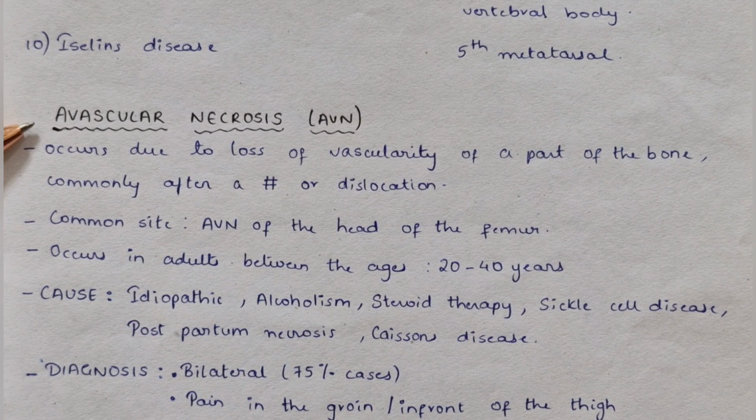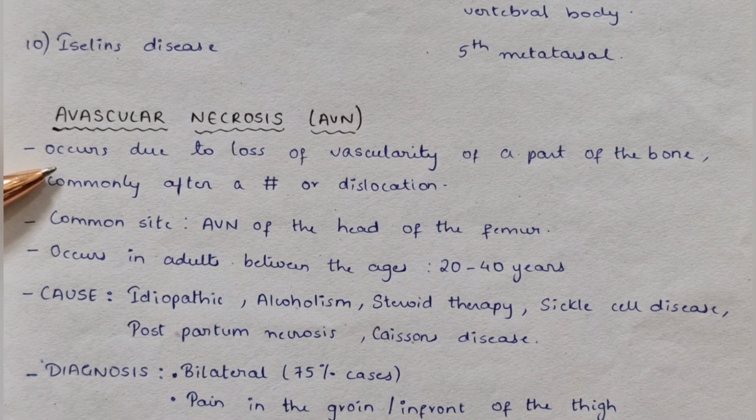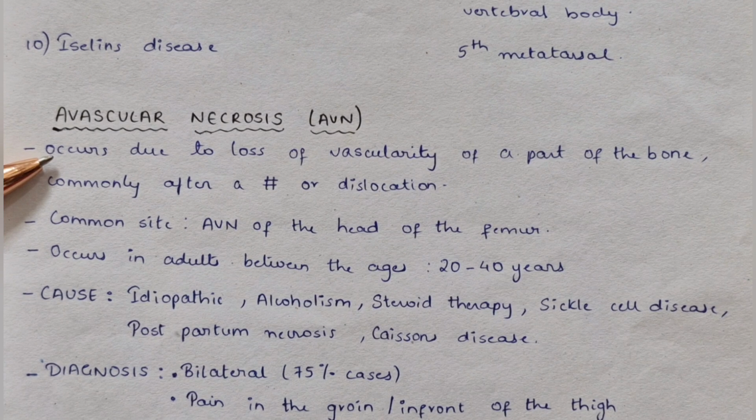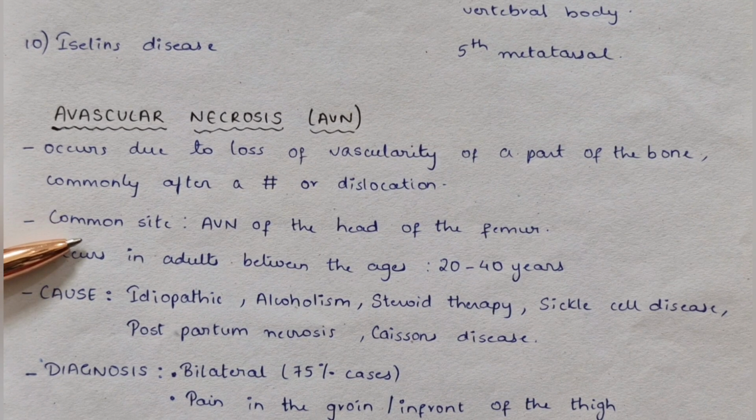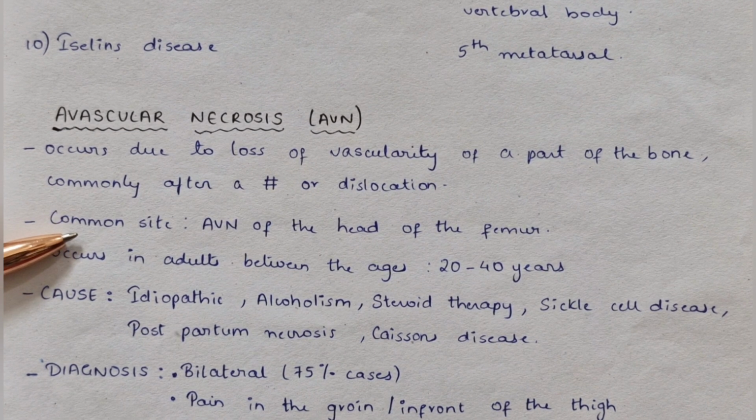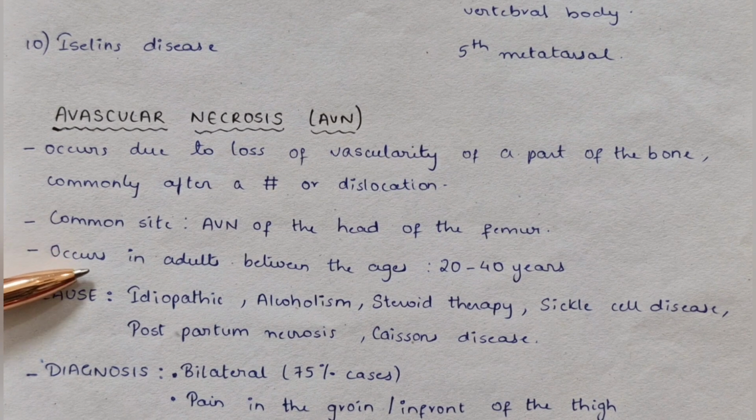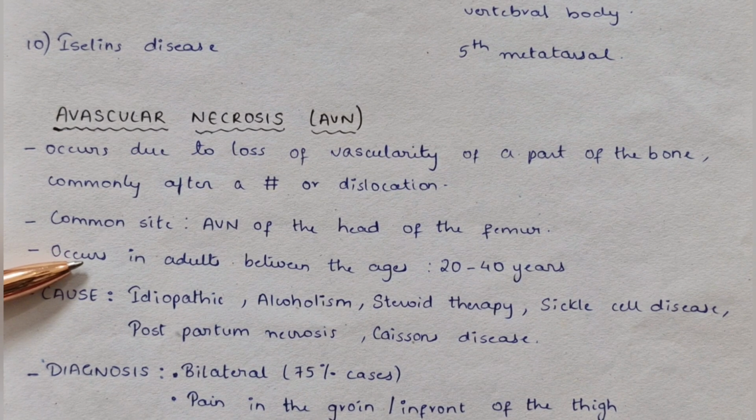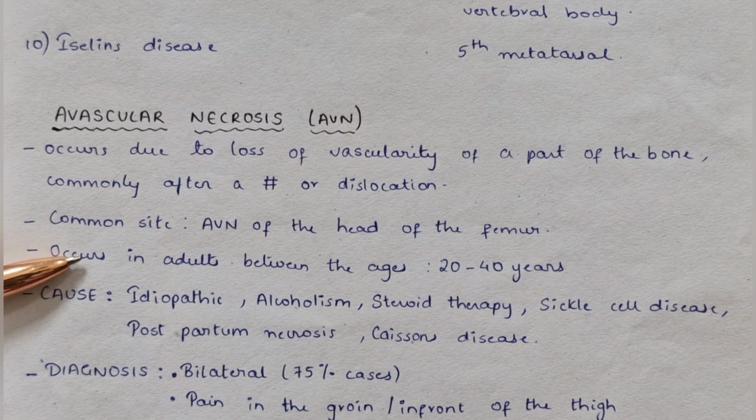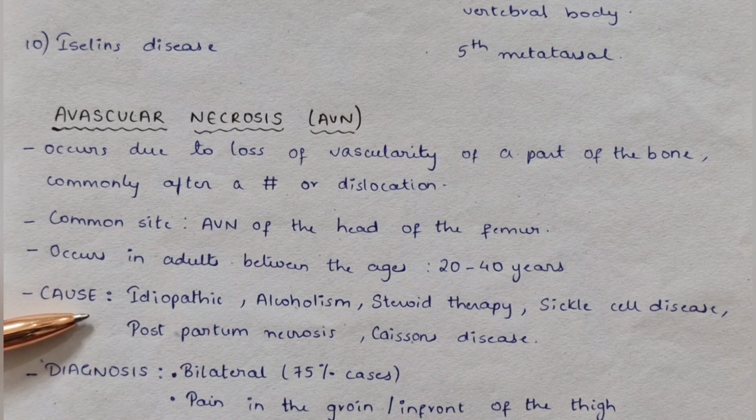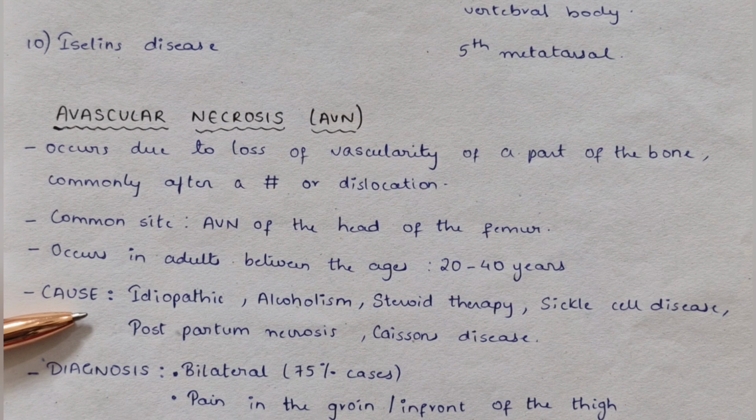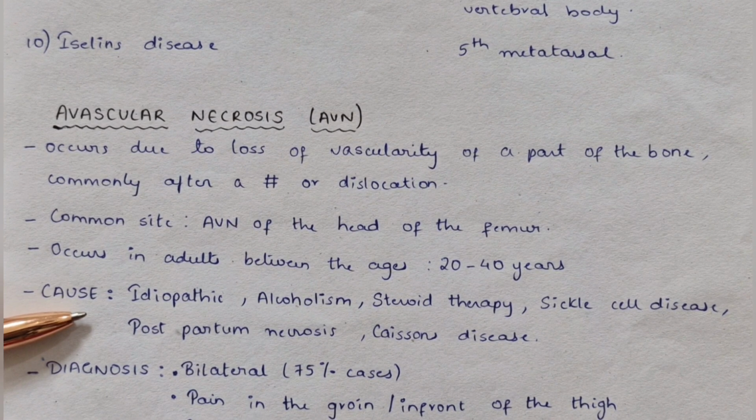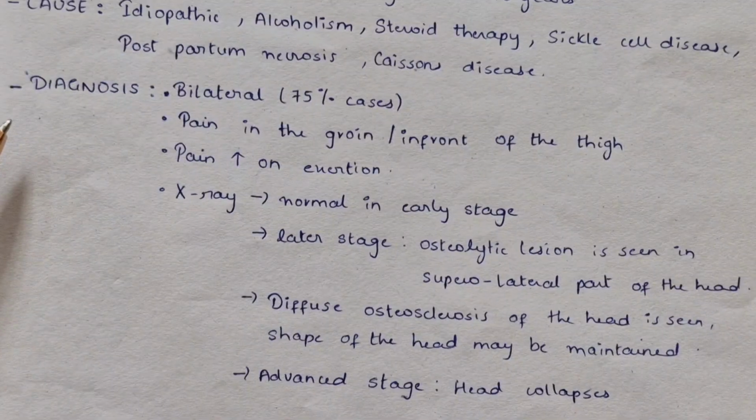Avascular necrosis, also called as AVN. It occurs due to loss of vascularity of a part of the bone, commonly after a fracture or dislocation. The common site includes AVN of the head of the femur. It occurs in adults between the ages of 20 to 40 years. Causes are idiopathic, alcoholism, steroid therapy, sickle cell disease, postpartum necrosis, and Caisson's disease.